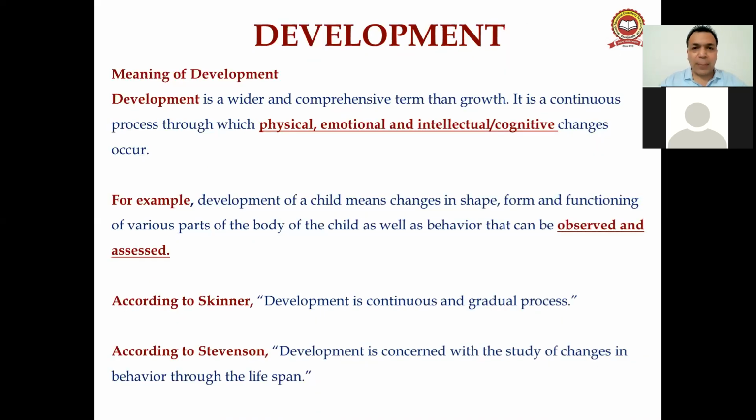Now we talk about development. What is development? Development is a wider and comprehensive concept. It includes growth also, right, guys? And development is related with the physical, emotional, intellectual, and cognitive changes that occur, right? Development you cannot measure; you can only observe and assess it. Skinner has said that development is a continuous and gradual process. Why is it gradual? Because it starts with the birth of the child and goes up to the death of the child, right?